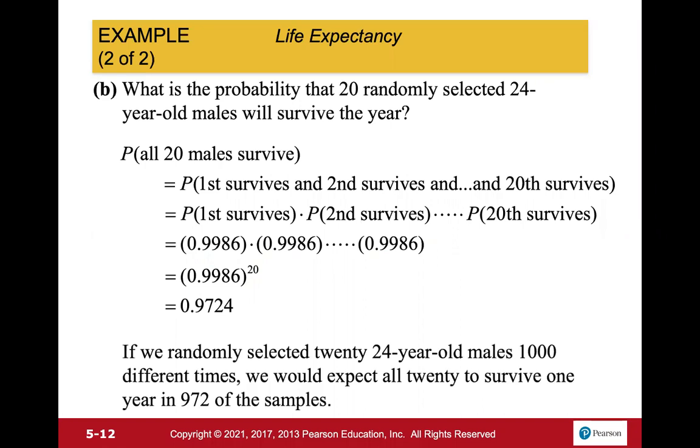So if we randomly selected 20 24-year-olds 1,000 different times, we would expect all 20 of them to survive in 1 year in 972 of the samples.